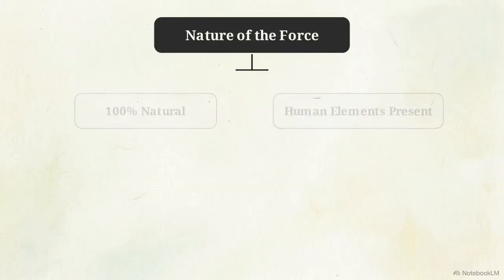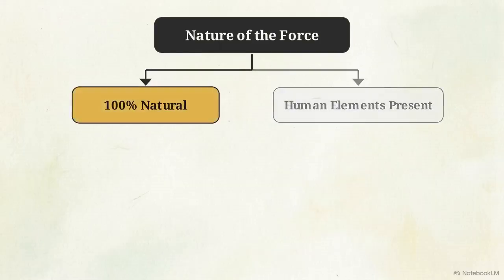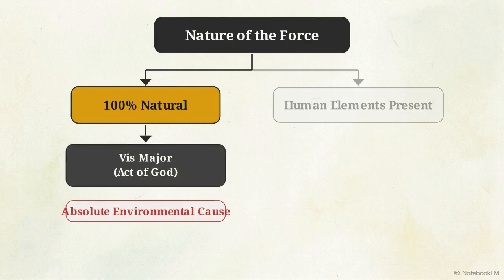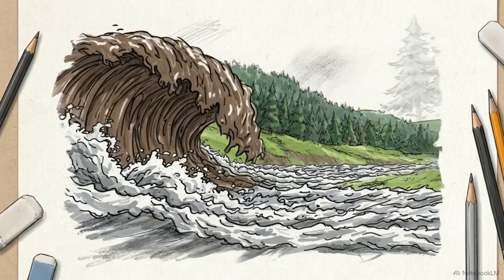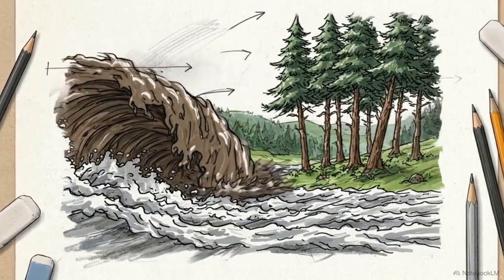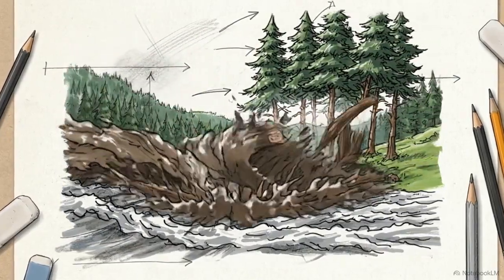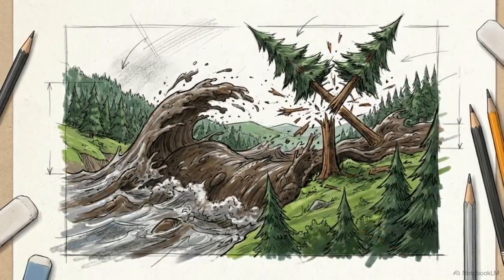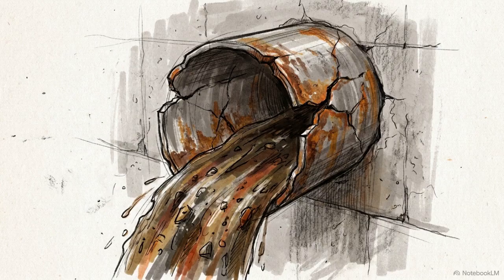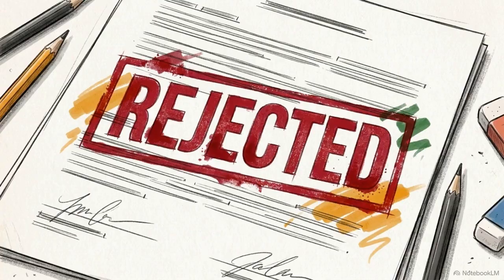Next, evaluate the cause. Was the force behind the harm entirely natural? This is the requirement for vis major, or an act of God. It must be an extraordinary event with no human touch involved. In a legal context, a standard weather event isn't enough. It must be an unprecedented force that no reasonable person could have anticipated or prevented. If the passage mentions even a minor human oversight, like a poorly maintained drainage pipe that contributed to the flood damage, the act of God defense fails immediately.